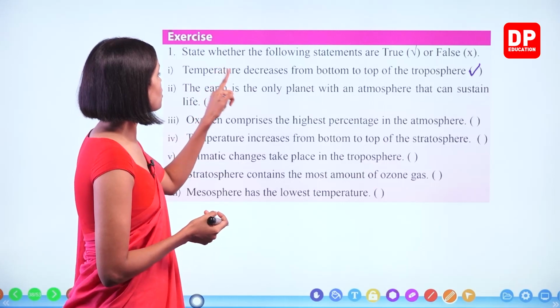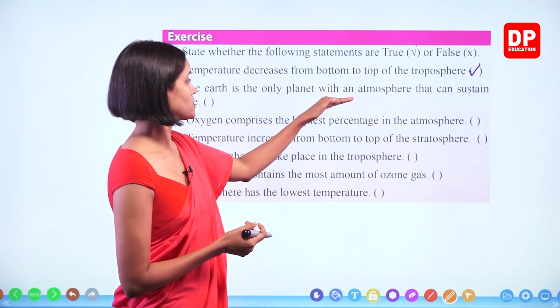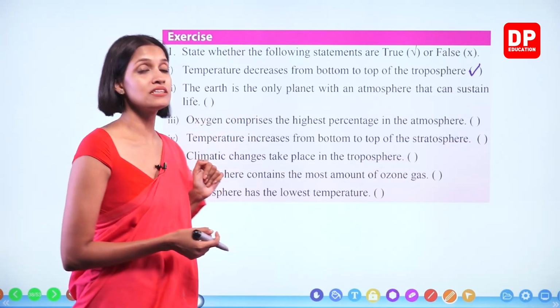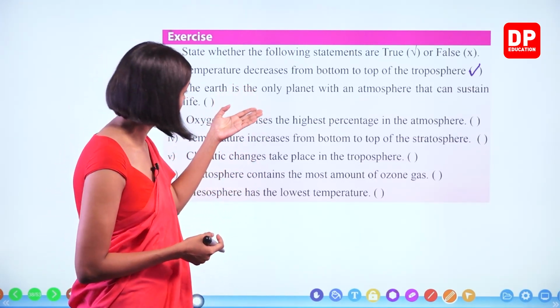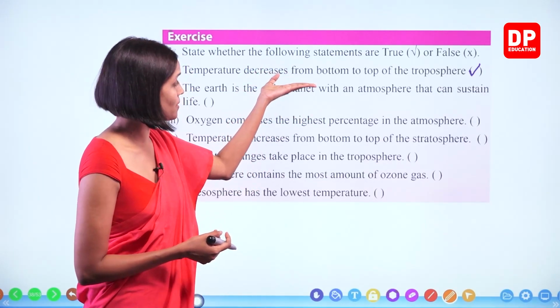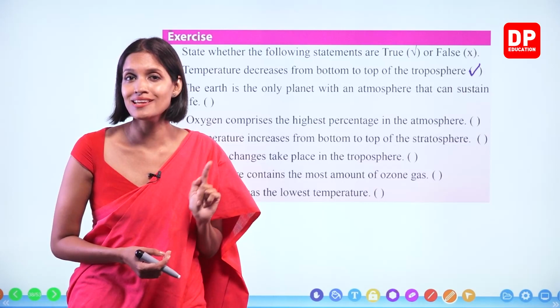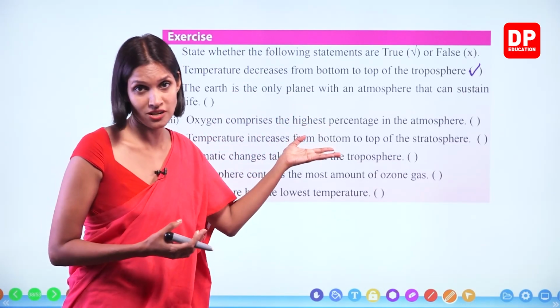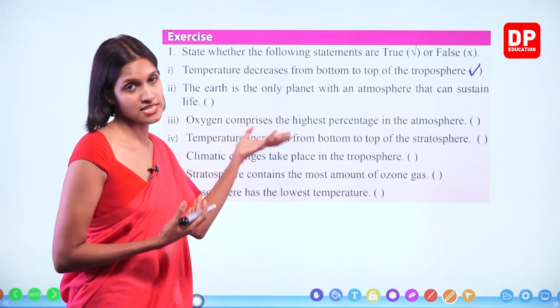The Earth is the only planet with an atmosphere that can sustain life. Most of the other planets also have an atmosphere, but with the gases present in those atmospheres, life cannot exist.